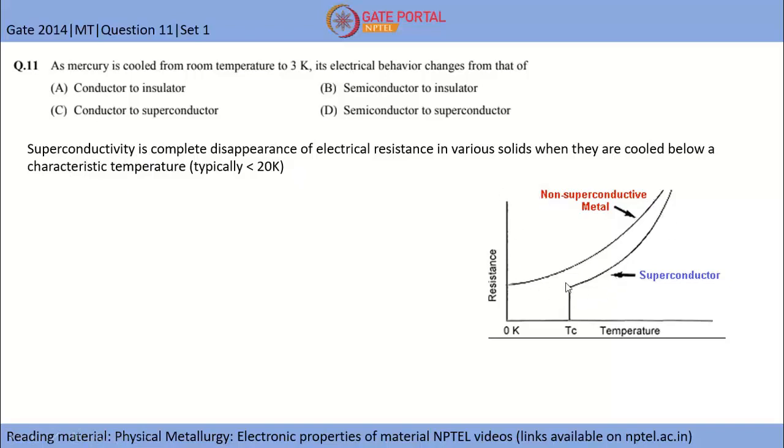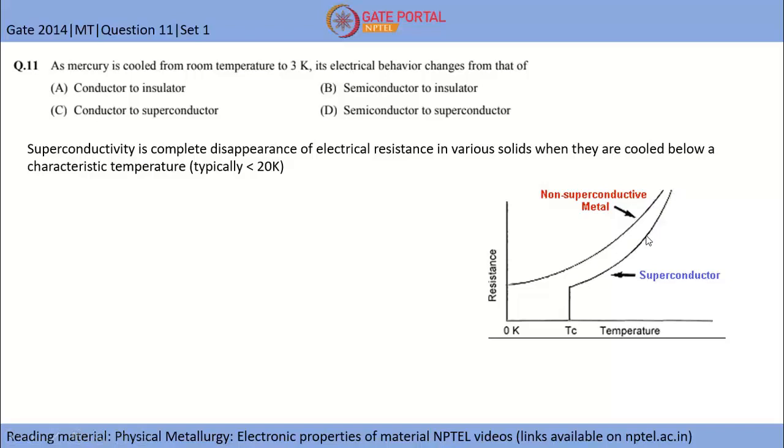As you can see in this graph, this is the plot of resistance with temperature. With temperature, the thermal vibrations in a material increase. When we talk about electrical conductivity, electrons are flowing through the material. If the atoms are vibrating very fast, they act as scattering points for these electrons, which increases the electrical resistance of the material. Hence you can see in this graph that at higher temperature the electrical resistance of the material is higher.